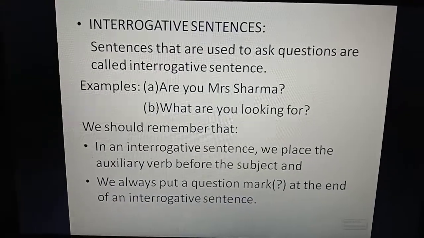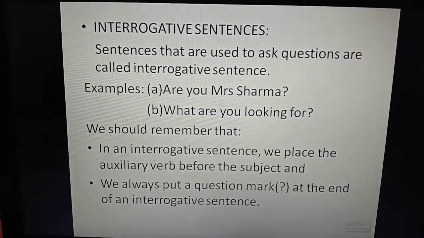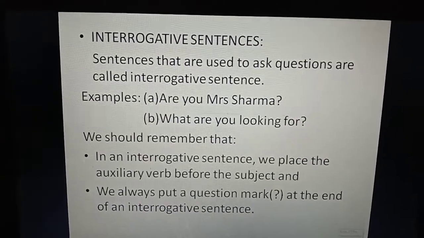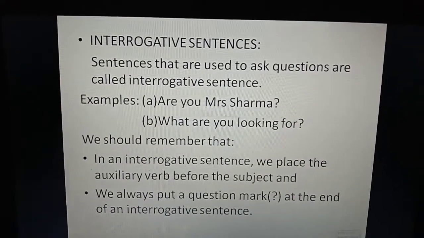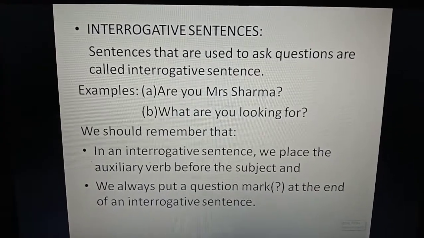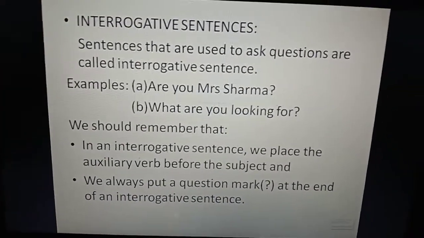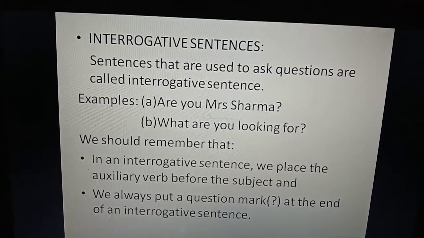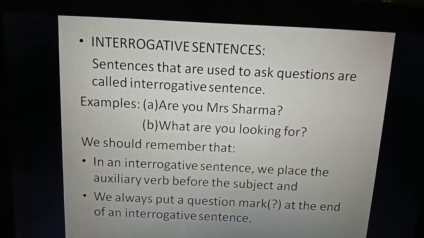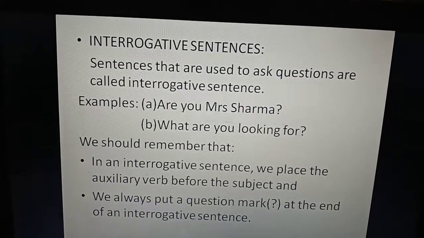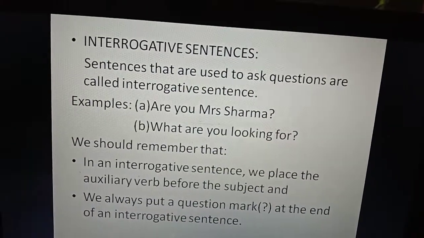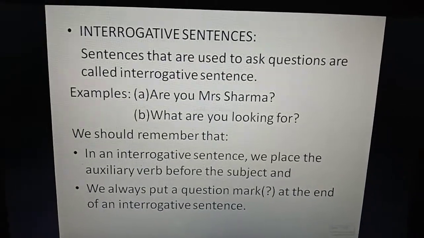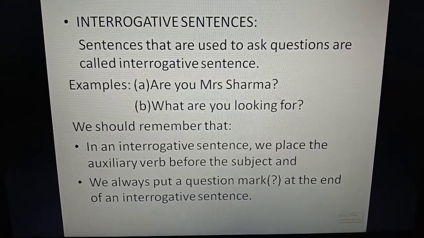Interrogative sentences, as the name itself says. Please don't get confused between interrogative and interrogation. Interrogation is the figure of speech that you write in a poem. Some students, when we give kinds of sentence in the paper, write interrogation. That is wrong. Interrogative is a kind of sentence; interrogation is a figure of speech. As the name suggests, interrogative is used to ask questions.